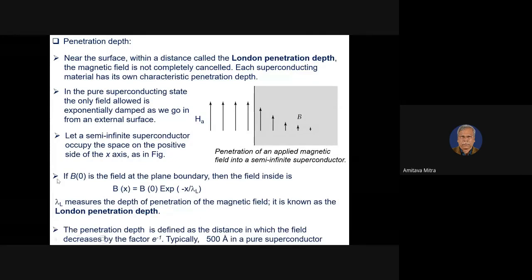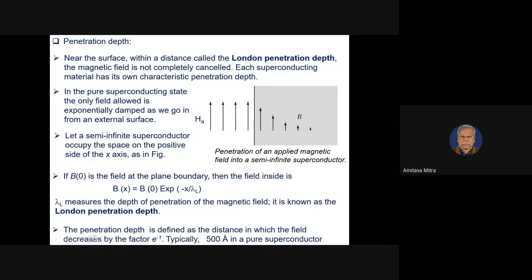Basically, it is defined as the distance in which the field decreases by a factor of e to the power minus 1. That is the London penetration depth, and it is about 500 angstrom in pure superconductors.